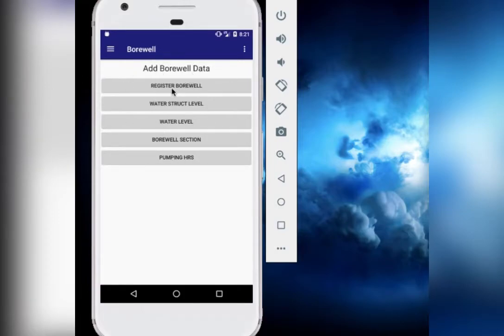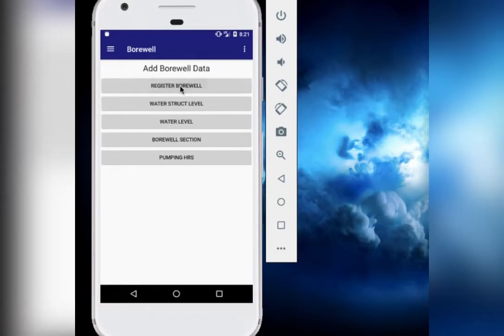For instance, the person wants to add or register a borewell, or the person wants to check the water structure level or the water level. The person wants to add the water level of the borewell. The borewell section is going to take in the pictures of the borewell and the pumping hours, which is going to give us an overall understanding of the variation of the water and discharge rate.